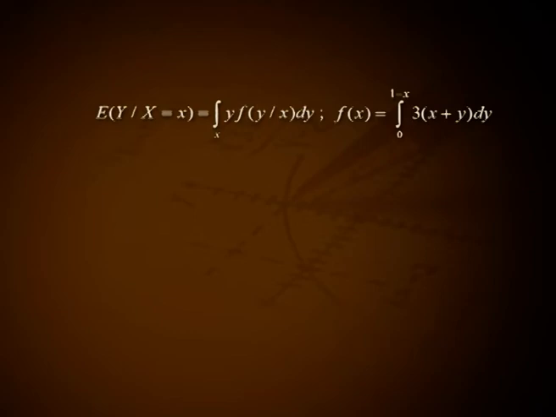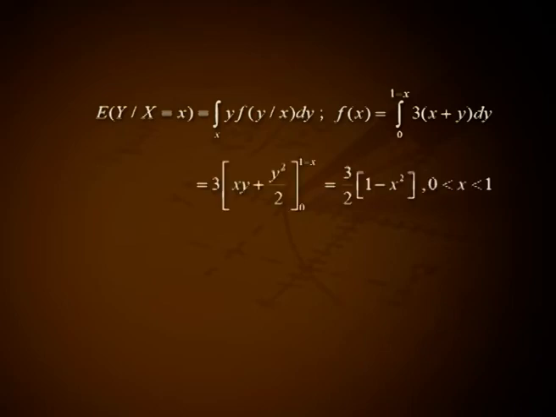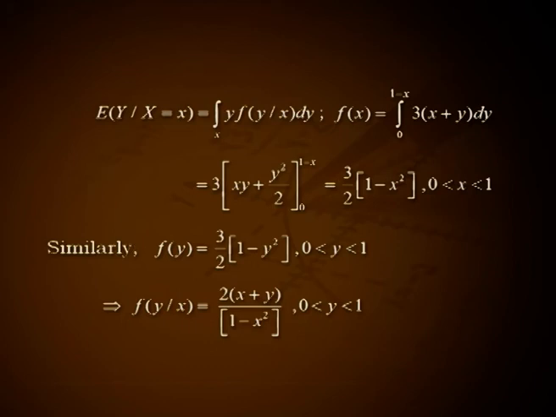Number 1, expectation of y given x equal to x, that is equal to integral over y of y into f of y given x dy. F of x equal to integral from 0 to 1 minus x 3 into (x plus y) dy, that is equal to 3 into (xy plus y square by 2) in the range 0 to 1 minus x, that is 3 by 2 into (1 minus x square) for 0 less than x less than 1. Similarly, f of y equal to 3 by 2 into (1 minus y square) for 0 less than y less than 1. This implies f of y given x equal to 2 into (x plus y) divided by (1 minus x square) for 0 less than y less than 1.